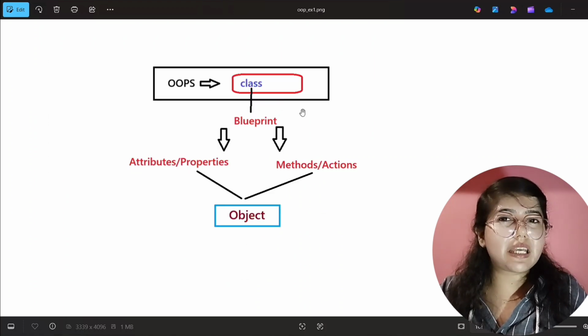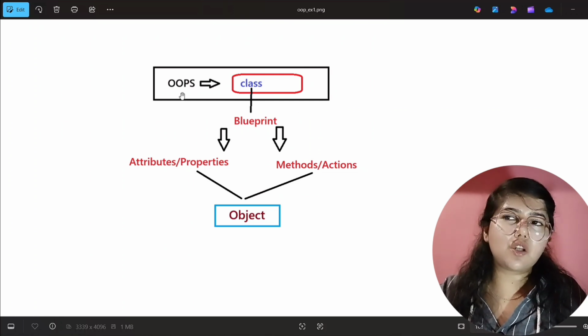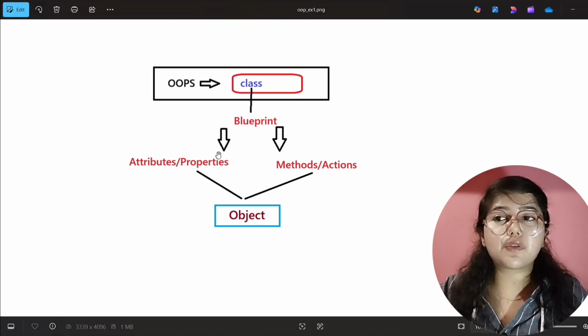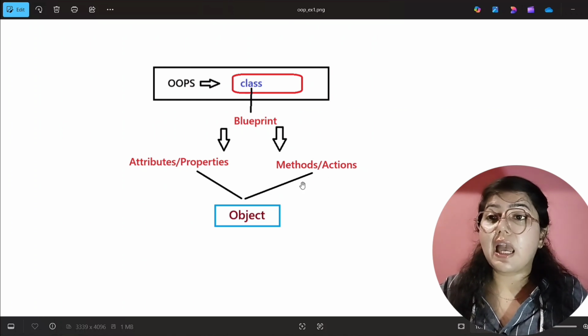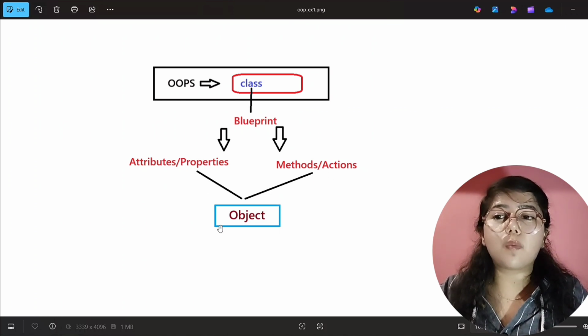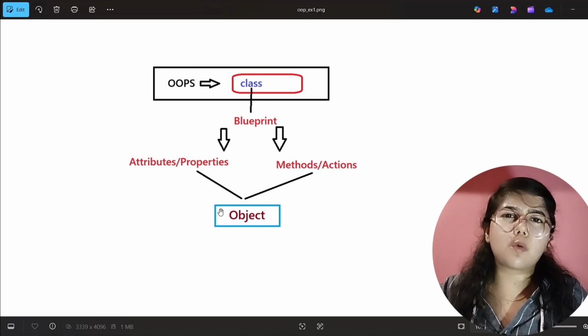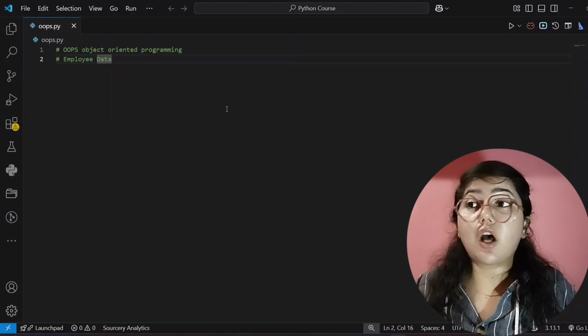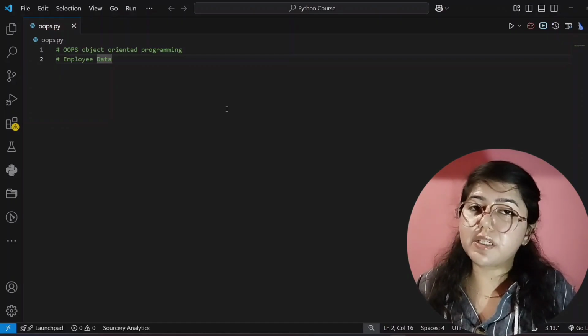So now this is the short recap of what we have learned till now. So our OOPS is based on two things mainly, that is classes and objects. Inside the class you can write the blueprint, and in that blueprint you can write the attributes or the properties, and your methods or the actions you can write, right? And whenever you will create new objects, you can name them object 1, object 2, object 3, or C1, C2, C3, or D1, D2, D3. Okay, whenever you will create these objects, they will be based on these attributes, properties, and on the methods or actions, right? So now we will write code for OOPS, and that is object oriented programming, right?